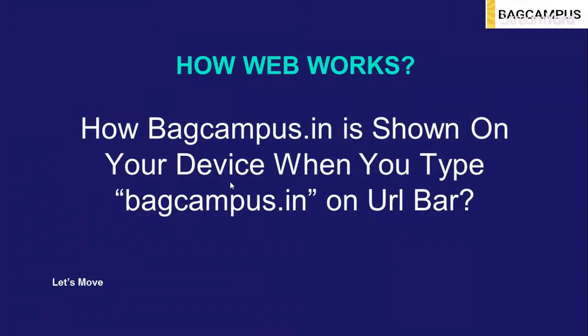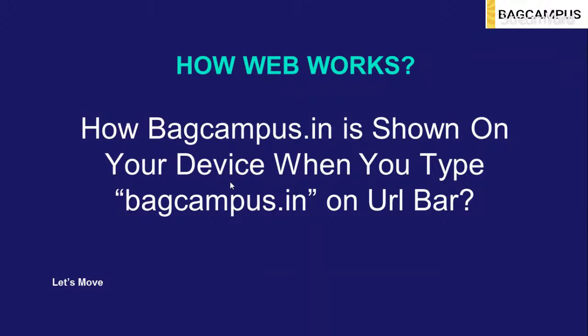So let's get started with the session, and we are talking about how the web works. When you type backcampus.in in your search bar, it gets redirected to backcampus.in and shows whatever code is hosted there. How does it really work? That's the question we have to find out when we are working with web development.